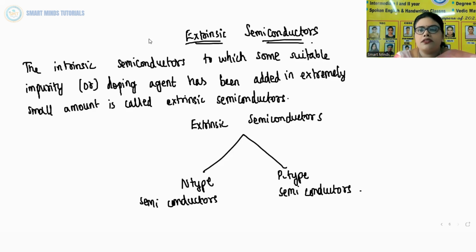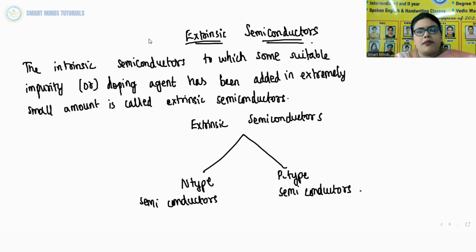Now let us understand what we mean by extrinsic semiconductors. As we have discussed, intrinsic semiconductors are semiconductors in the extremely pure form. If you add some doping agent or impurity to an intrinsic semiconductor in extremely small amount, that is called an extrinsic semiconductor.